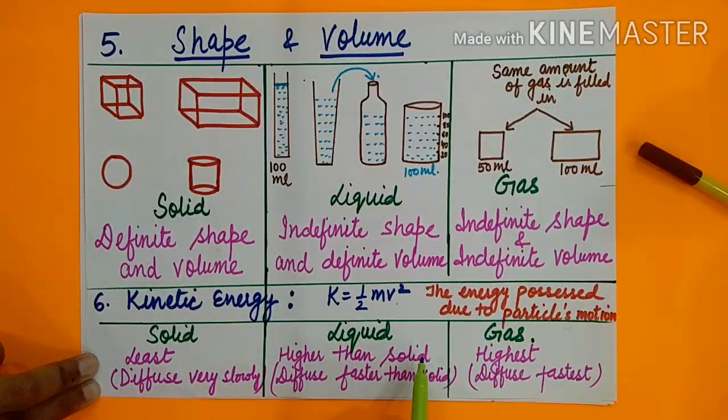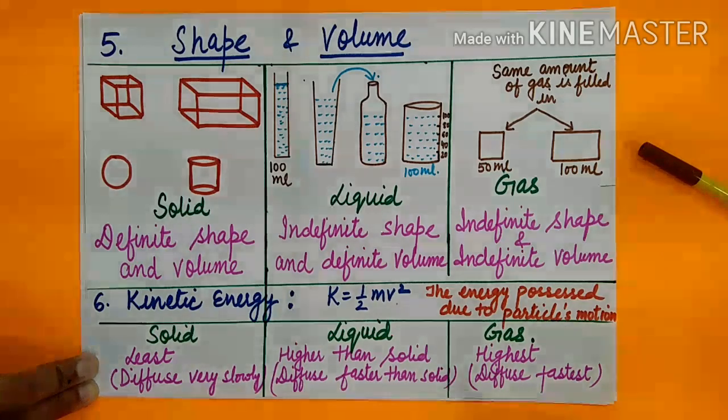If higher than solid, then diffusion is faster than solid. You can recall the example of ink in water. And now if the gas has the highest kinetic energy, so their particles have the highest energy, so they can diffuse faster, and you can say fastest among all the states of matter.